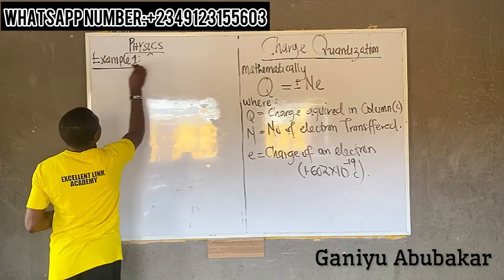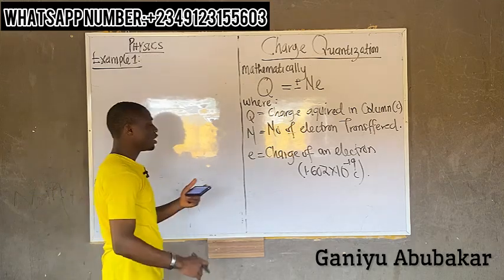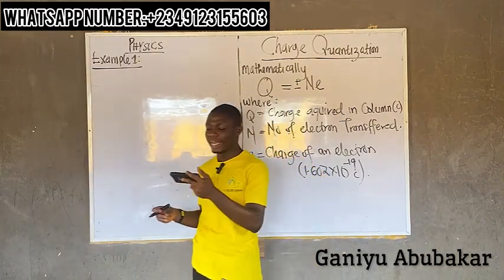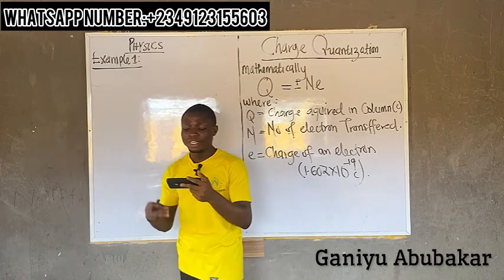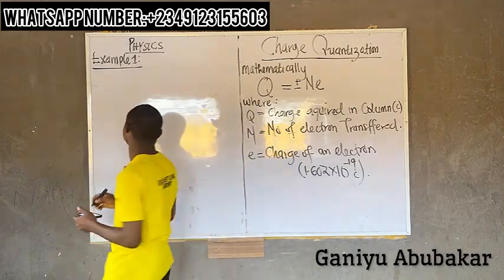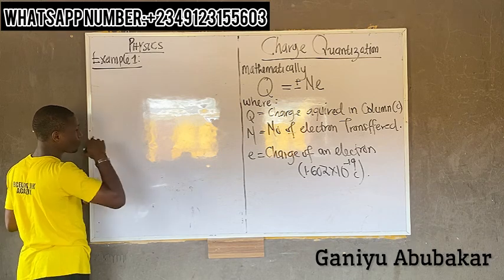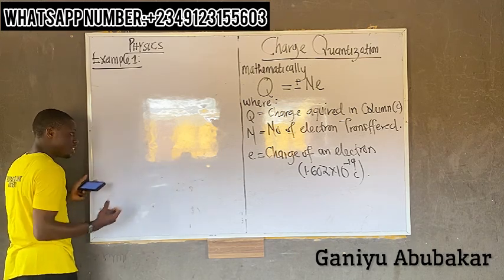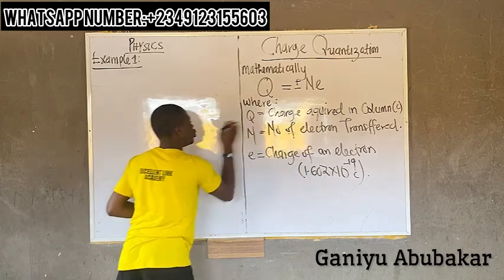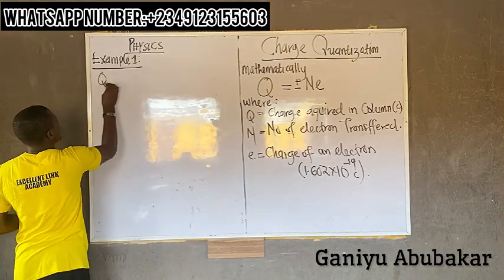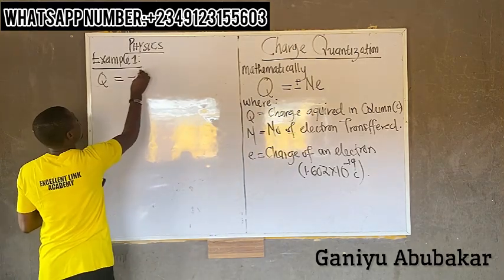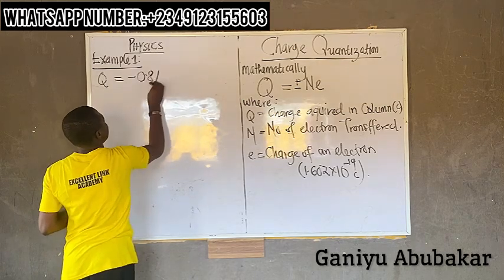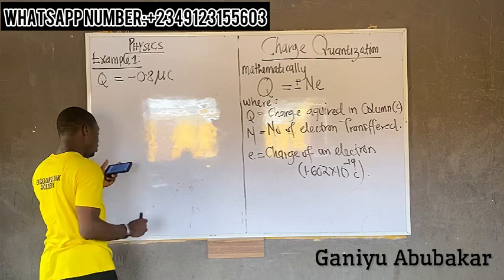First things first, after reading out the question, list out the parameters. It says a plastic rod is rubbed against a wood sheet, thereby acquiring a charge. Charge acquired is Q, so capital Q is given: a charge of minus 0.8 microcoulomb.